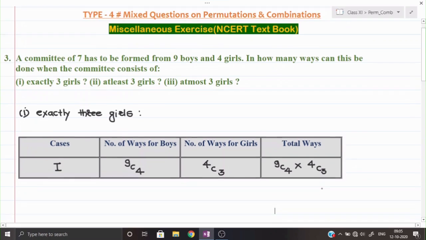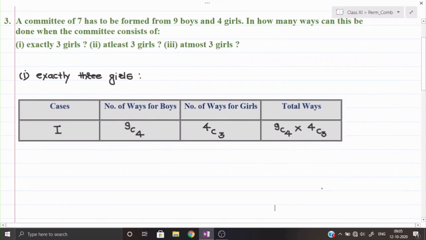This kind of table you can make in the solution and in the examination as well. Therefore, total number of ways would be equal to 9C4 multiplied by 4C3. Now let us simplify this.